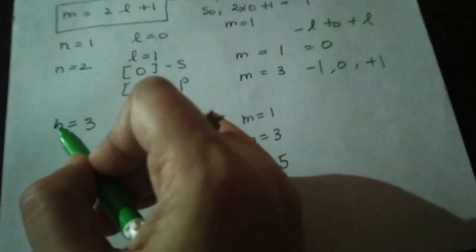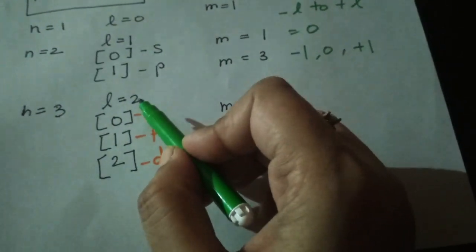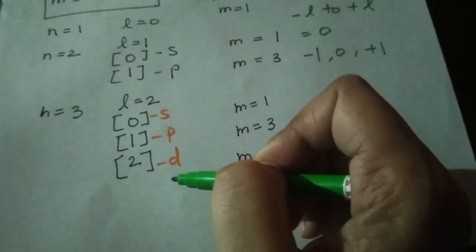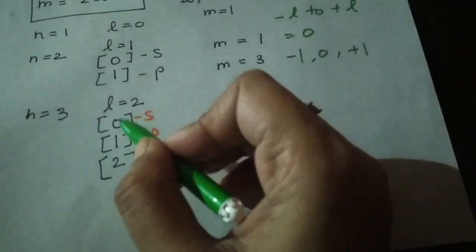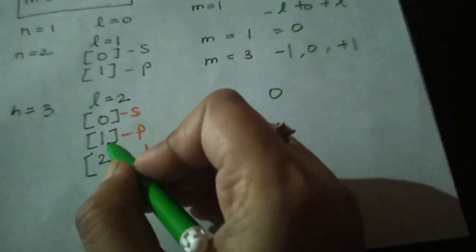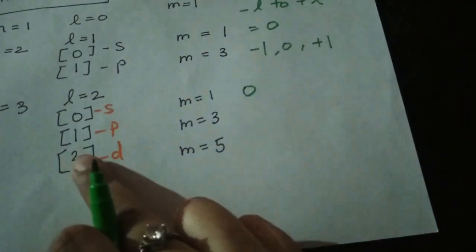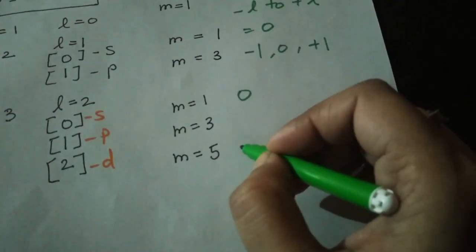Now when we take n equal to 3, L, the azimuthal number, will be 2, and the representation will be S, P and D subshells. For L equal to 0, m will be 0, and for the next there will be 3 orbitals, like we did here. For the D subshell it should come 5 orbitals. How will we get it?